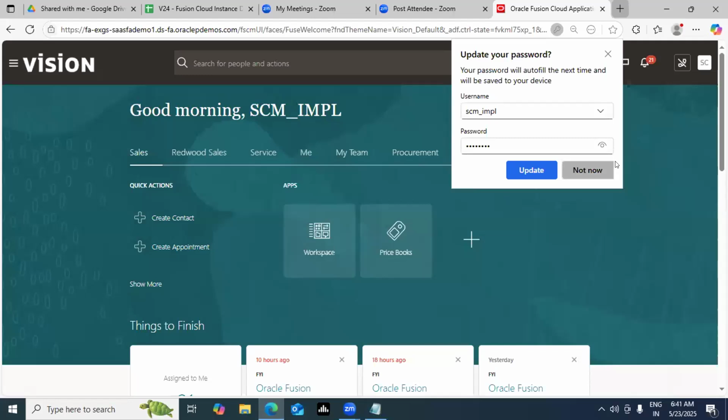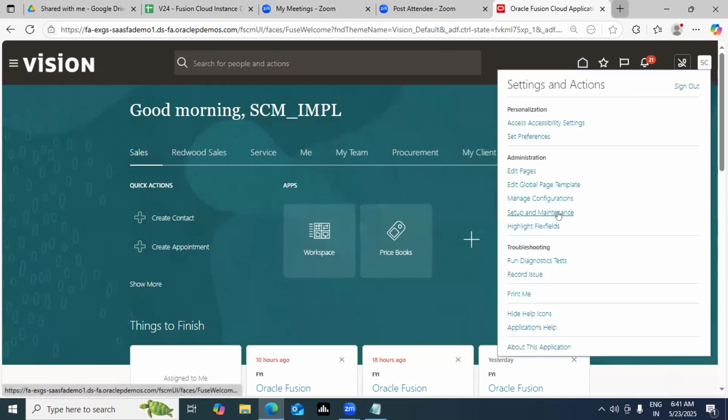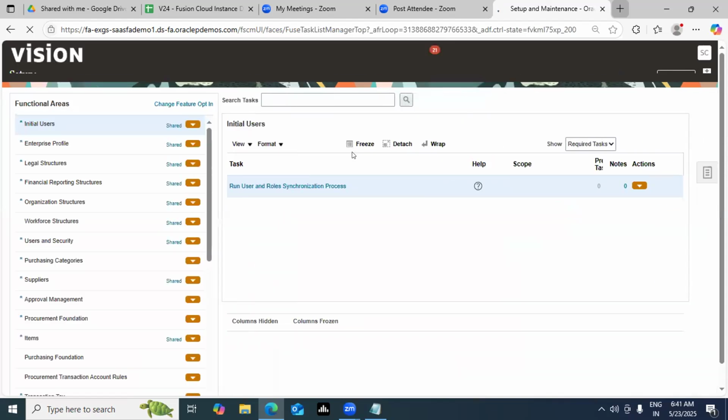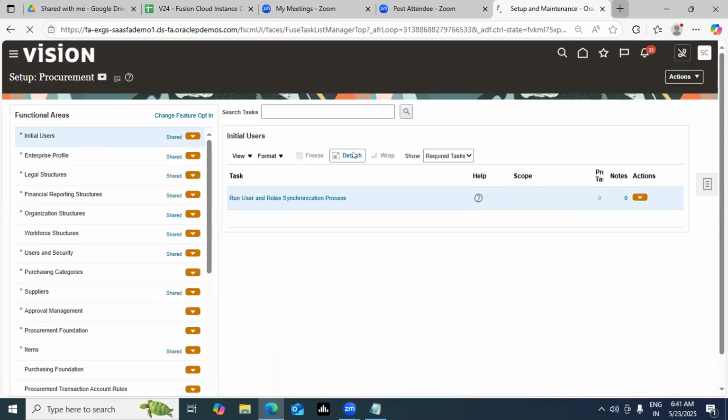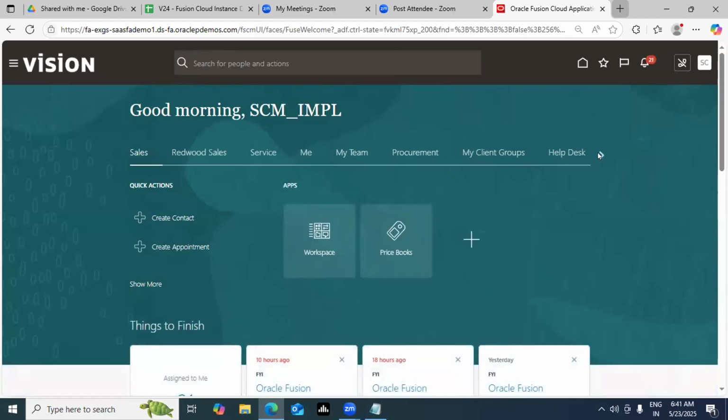So I'll log into my cloud instance and go to setup and maintenance. Sorry, my bad, coming back to the home page. Now we have to create the roles. All your roles get decided under your security console. And who does this activity? Your IT manager, a system administrator or IT manager in the system, so he can perform those duties.